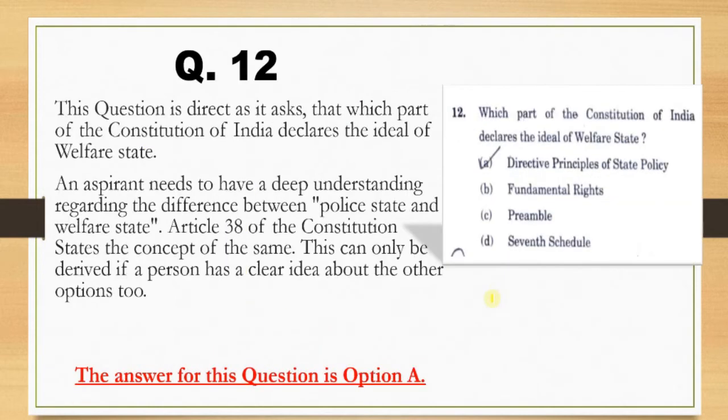Moving ahead, we have question number 12 that asks which part of the Constitution of India declares the ideal of a welfare state, and we have 4 options for that. The aspirant needs to have deep knowledge regarding police state and welfare state. Article number 38 of the Constitution states the concept of the same. Also, the aspirants need to have a clear idea of the other options as well, and according to the experts, the answer for this question is option number A.